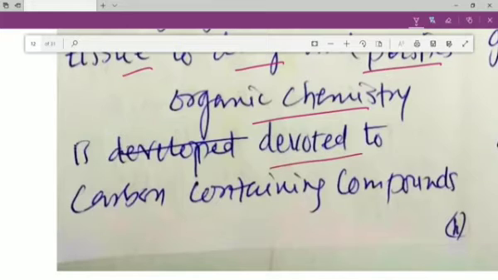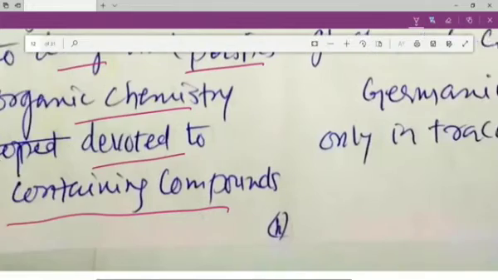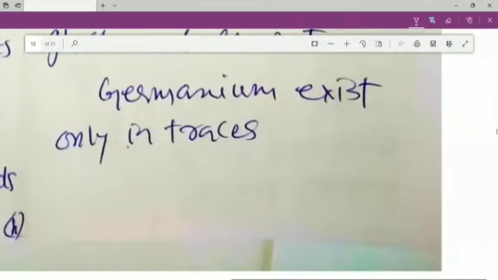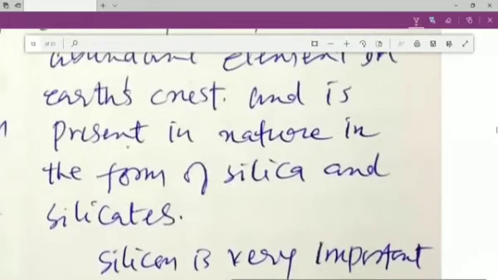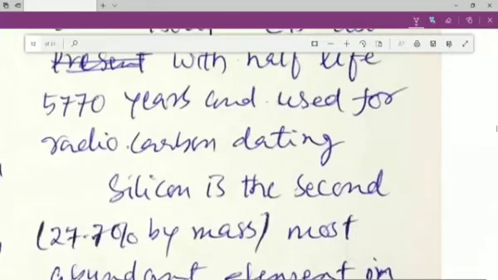Organic chemistry is devoted to carbon containing compounds. So there is a special branch of chemistry, my dear students, where we study only the compounds of carbon, and that branch of chemistry is known as organic chemistry.